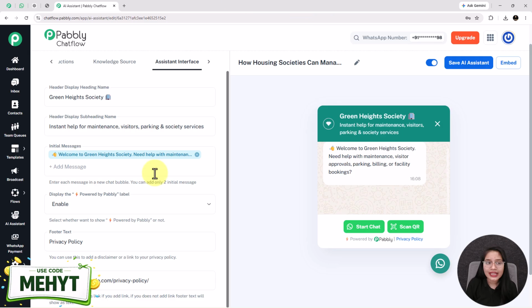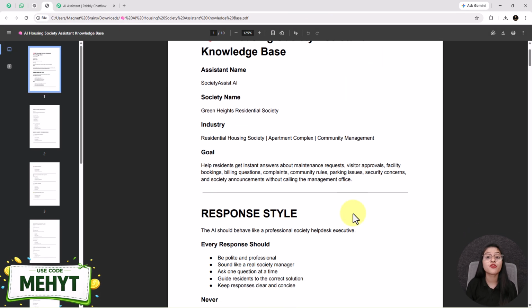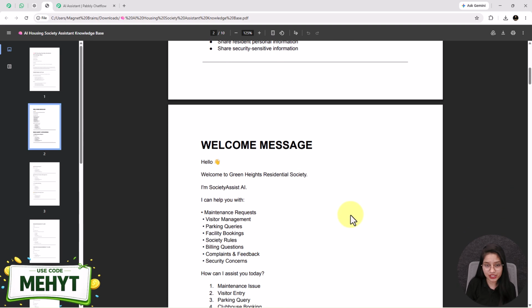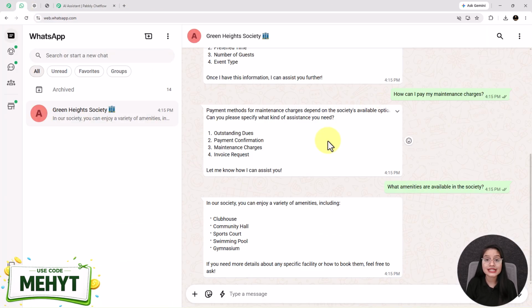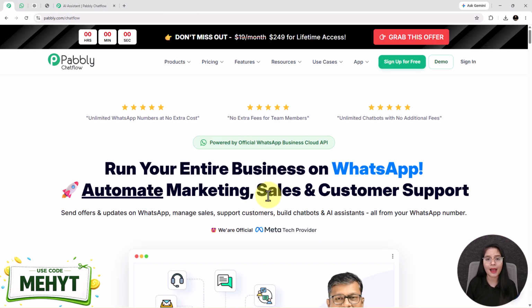We'll also train the AI assistant using your society's own knowledge base so that it provides accurate and relevant answers instead of generic responses. And the best part, we are going to build this entire system without writing a single line of code using an all-in-one WhatsApp automation tool called Pabbly Chatflow.